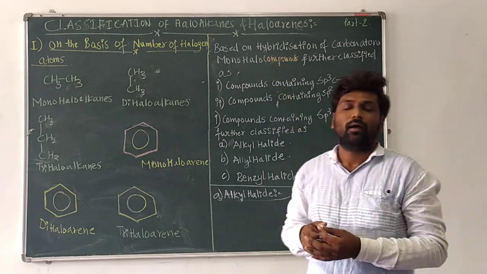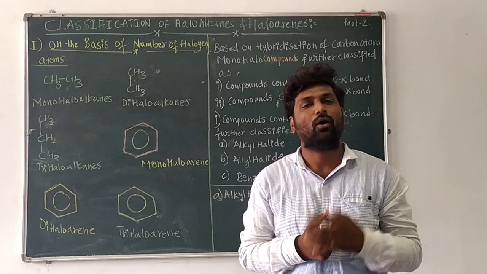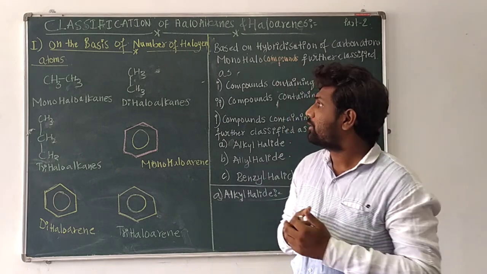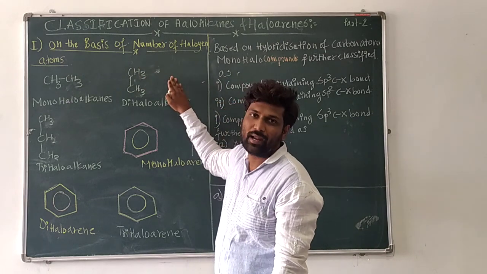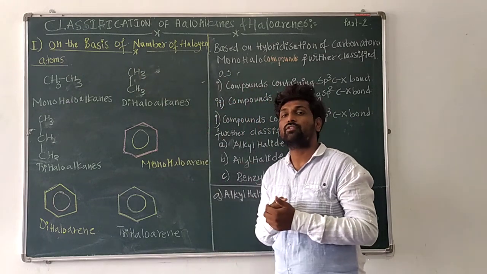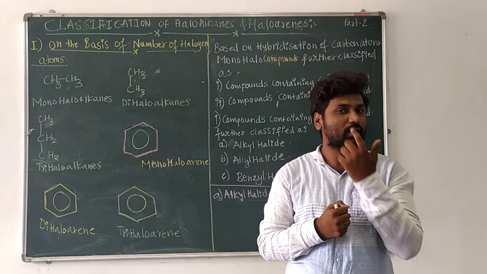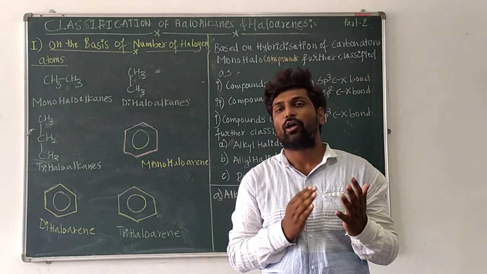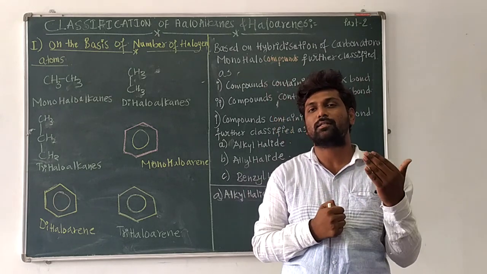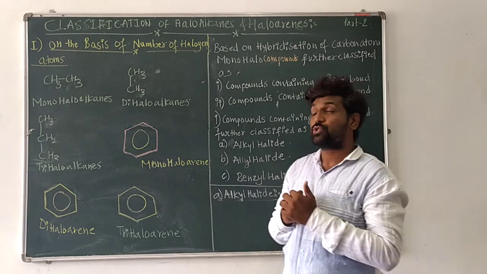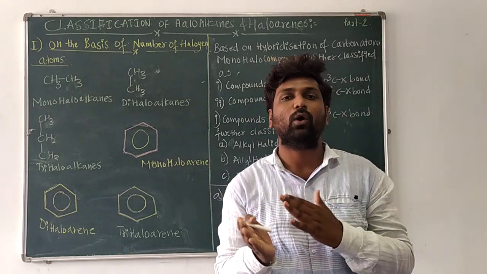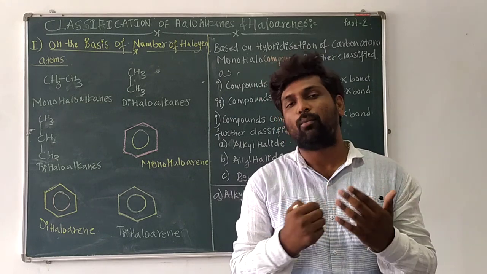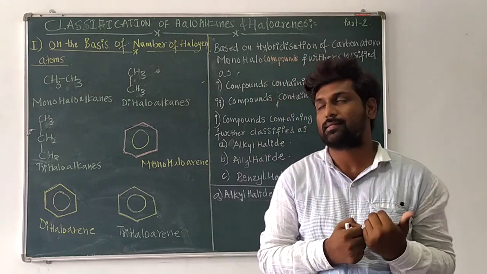So here the haloalkanes are classified on many bases. Among them the first one is on the basis of the number of halogen atoms. If one halogen atom is bonded to an aliphatic or aromatic hydrocarbon, then it is considered a monohaloalkane. If it is 2, dihaloalkane or arene. If it is 3, trihaloalkane or arene. If it is many, polyhaloalkanes or haloarenes.